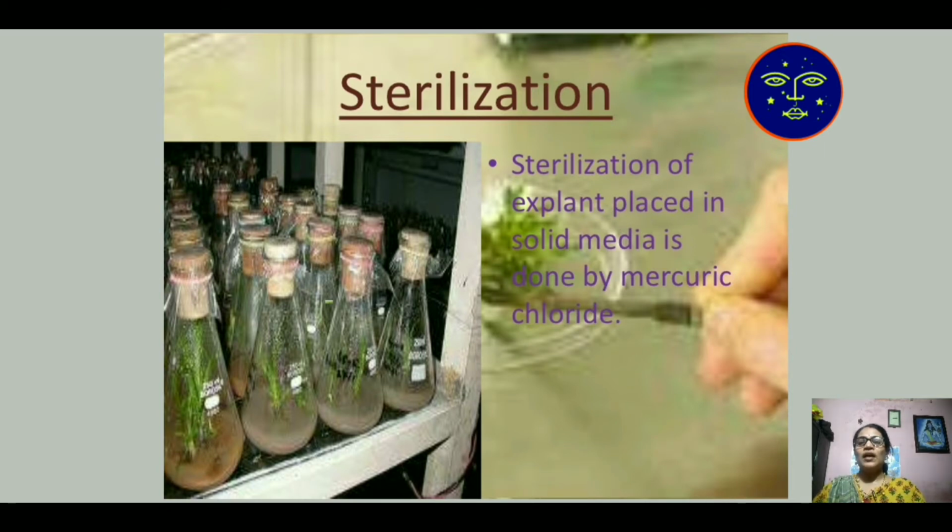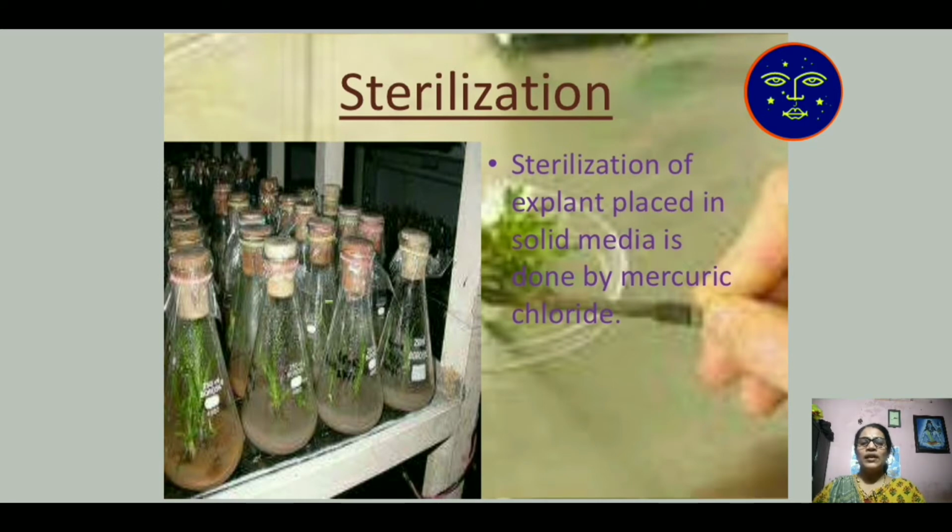That solid media is known as agar media, and sterilization is done by mercury chloride. Mercury chloride is a chemical which gives 100% bacteria and virus free plant. Any part of the plant that is in growing condition is known as meristematic cell. There are two types of cells present in a growing plant: one is meristematic tissue, another is permanent tissue.